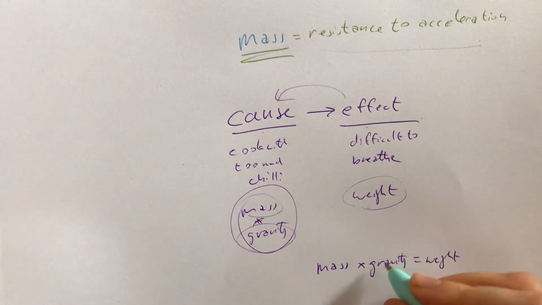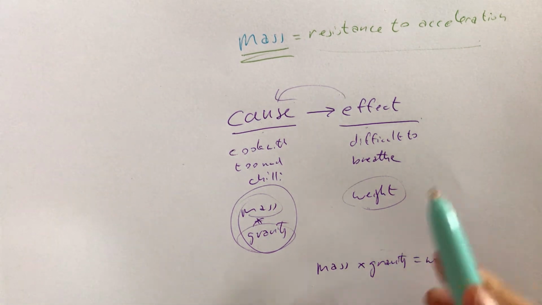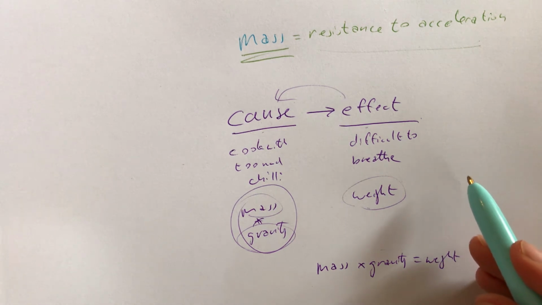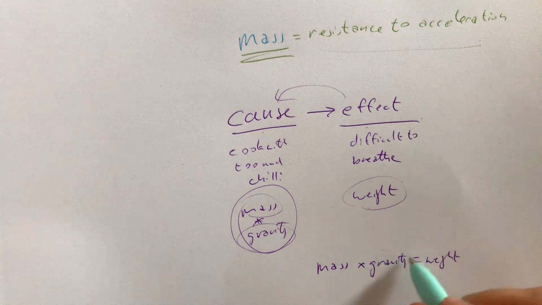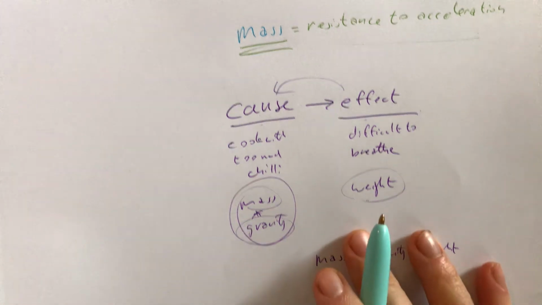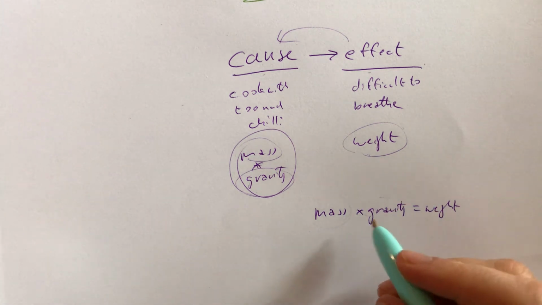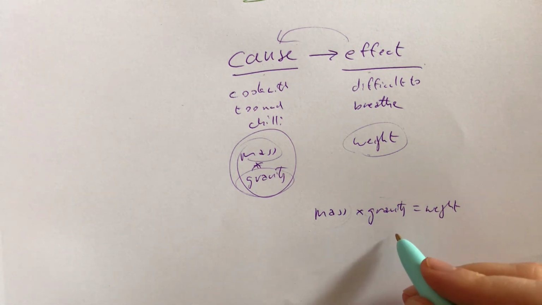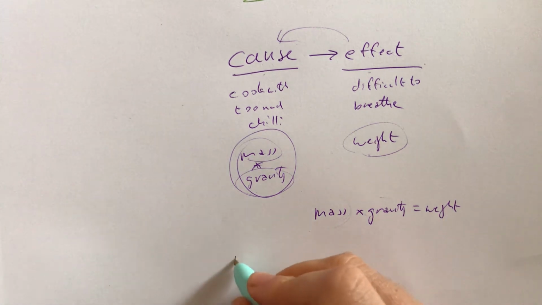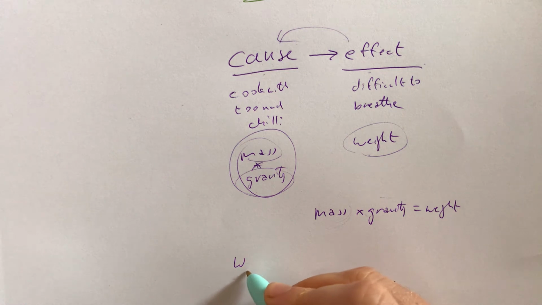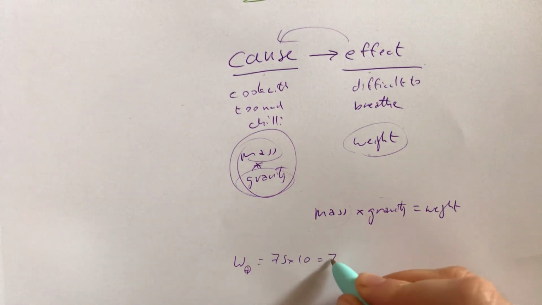Now, of course, this is different as well. On Earth we treat it as being more or less the same, even though there's slight differences in different places. Depends how far you are from the Earth's core. But we just treat it as being the same because that works fairly well. Masses of different objects obviously change a bit, but if I could just snap my fingers and find myself in different parts of the solar system, I would have very, very different weights. So of course my weight on Earth is just 75 times 10, which is 750.